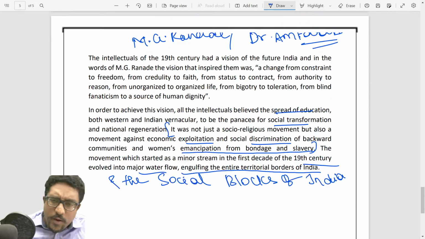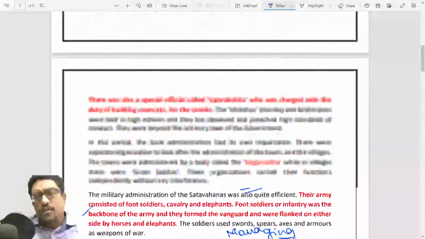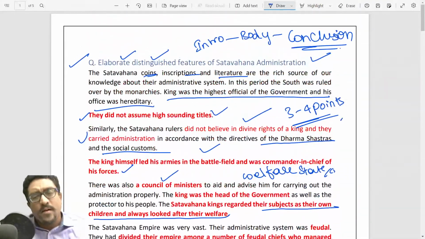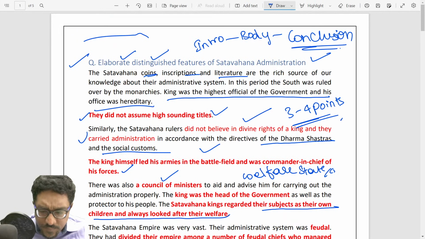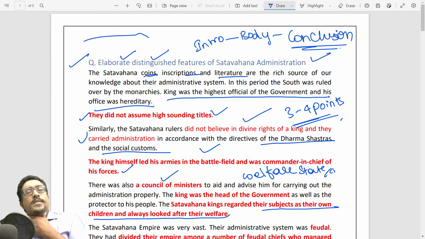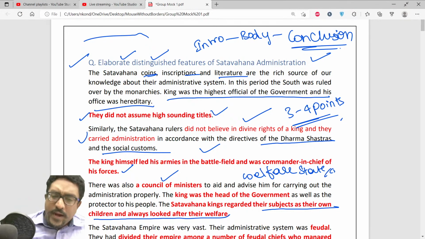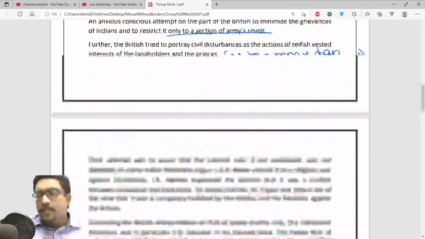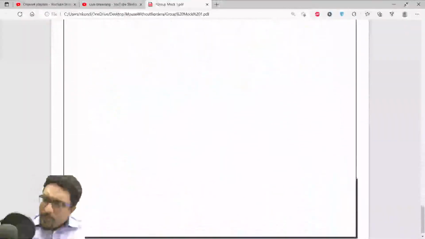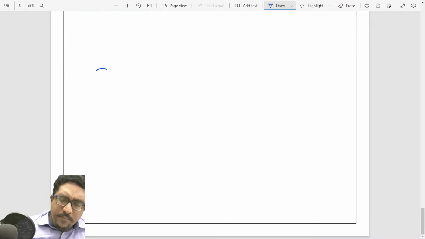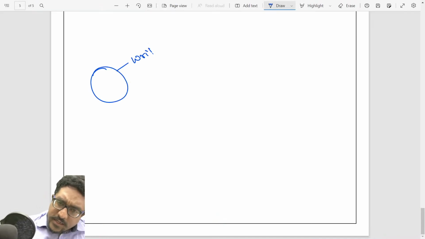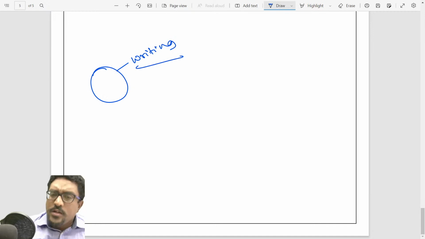So these were the three questions which I just wanted to give you, a slight idea of what standard TSPSC is currently going through. See, it's very important in your TSPSC syllabus, or in your Group 1 syllabus. There are certain topics which are extremely important, and 90% of the students, when they are preparing for Groups, or for any competitive exam, their biggest challenge is writing, not just content.